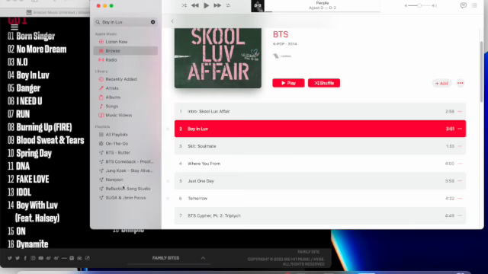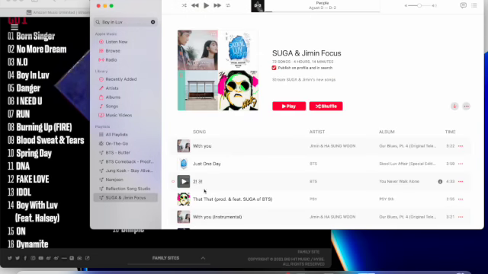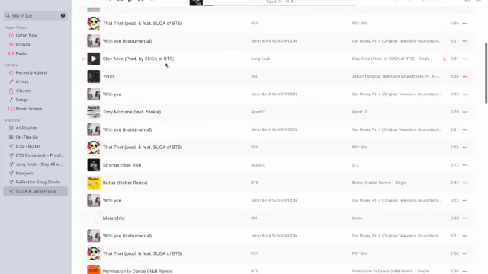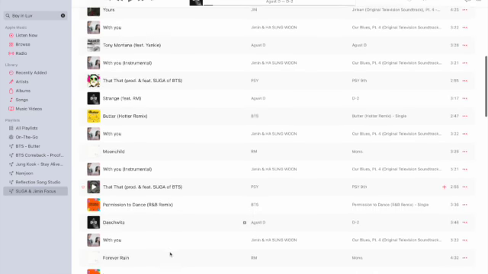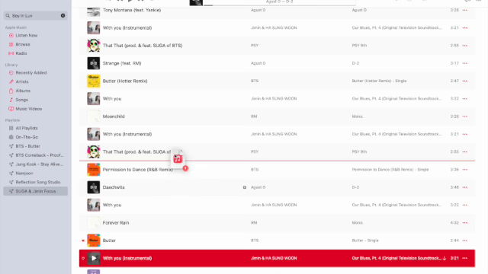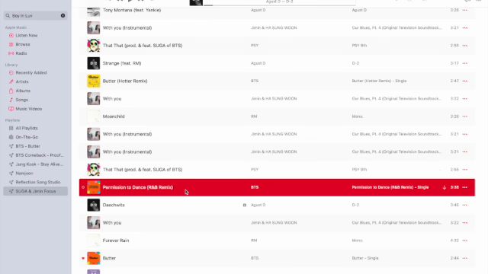So here I am adding Boy in Love, and I'm going to my old playlist for With You, just to show you what it should look like. So there's With You, which is what I was trying to track. And then I added 2 to 3 tracks in between each song that I was focused on. So Yet to Come obviously is going to be our focus song. Wherever you see a With You, that's probably where Yet to Come will end up going. So we're just adding those first and second era songs into our playlist in between those songs.